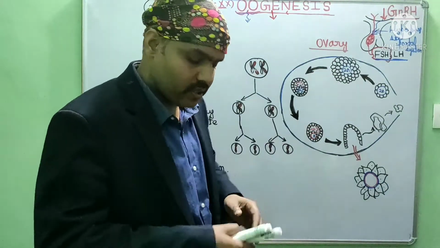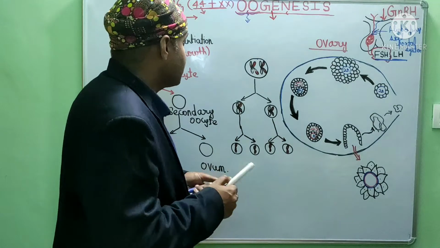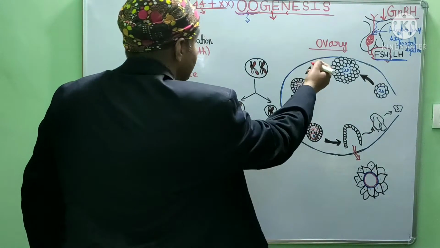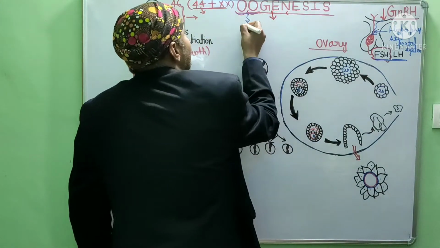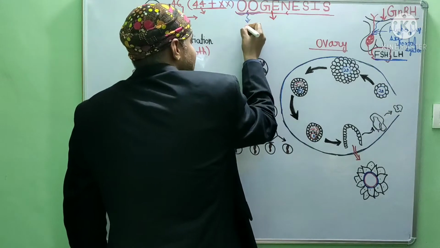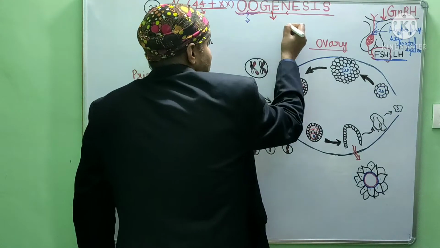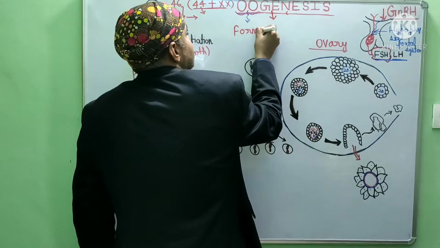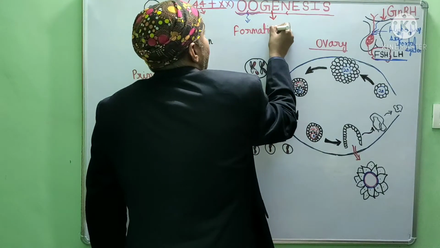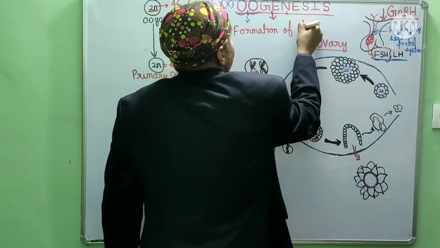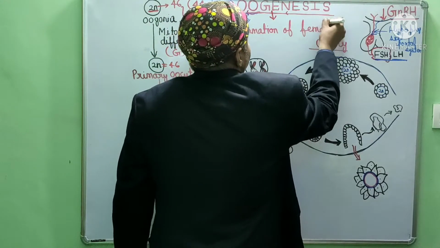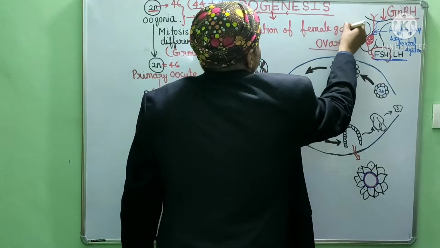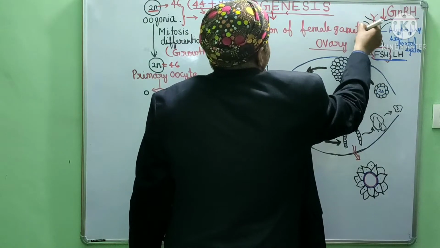So what is oogenesis, students? This word only is saying the whole story. Oo is indicating female gamete, the ovum, and genesis means formation. So formation of the female gamete is called oogenesis. And what is the site for this formation?